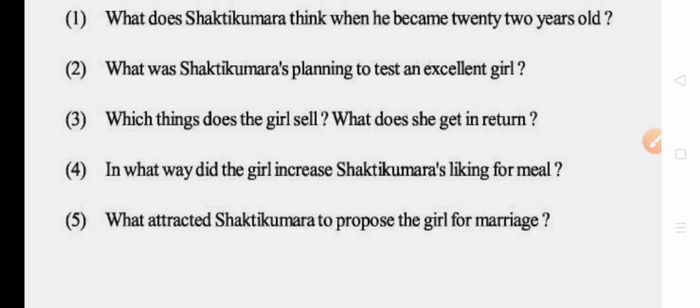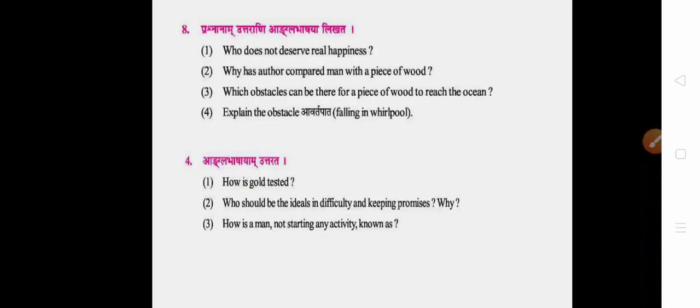What attracted Shakti Kumar to propose to the girl for marriage? The way she prepared the best food out of waste, and used all the best things out of waste to prepare delicious food, attracted Shakti Kumar to propose to the girl for marriage.